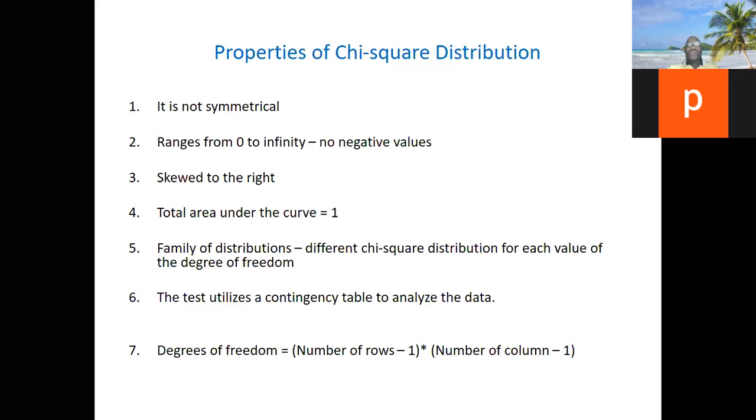And the area under the graph is 1. So this one also, the area under the graph is 1, but it's not one distribution like the standard normal distribution, which is universal. This is a family distribution. It says that there are different types based on the degree of freedom. That is, you have different shapes of chi-square depending on the degree of freedom.